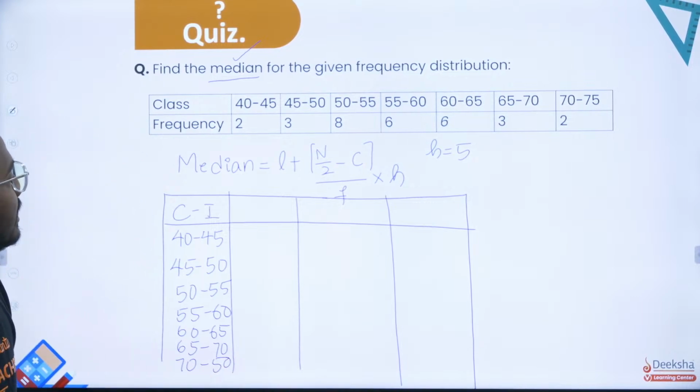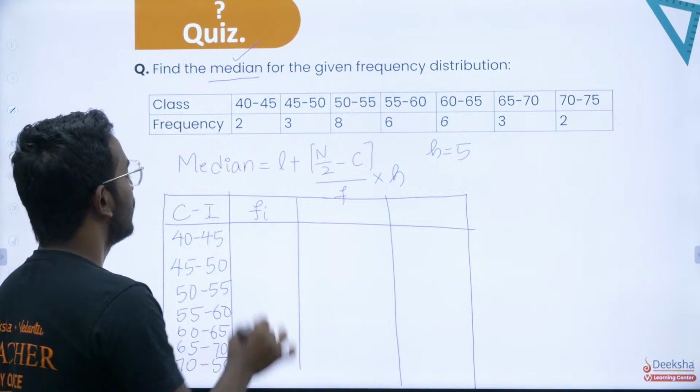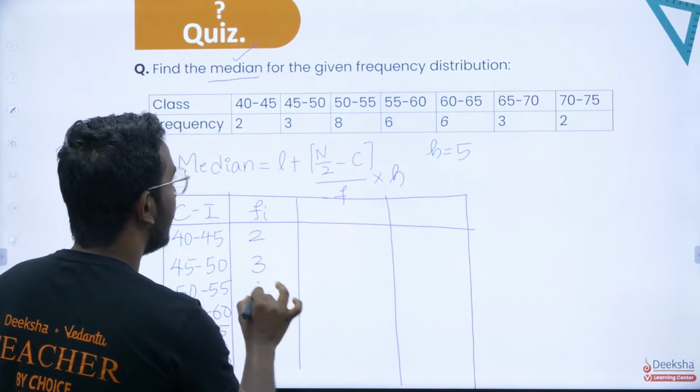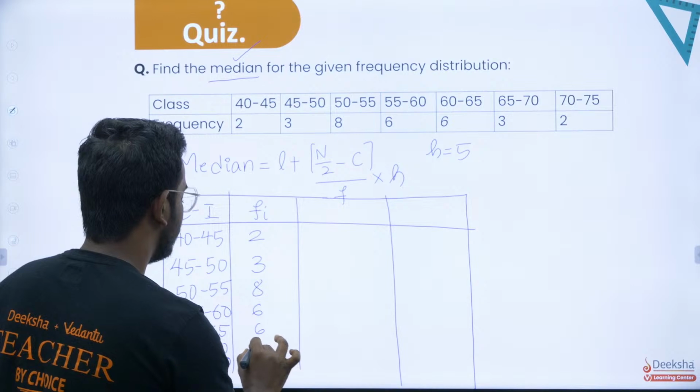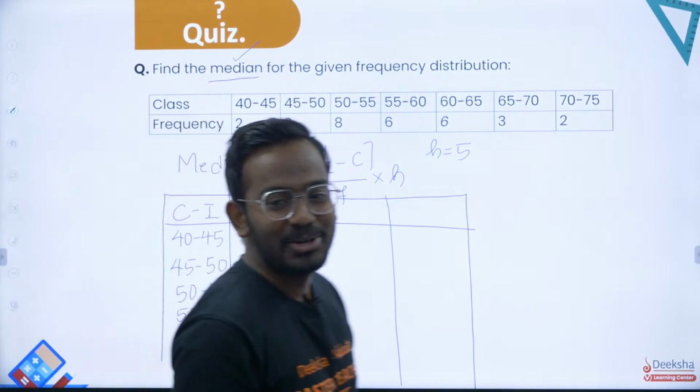Now what is the next part? The given frequencies, let's list them out. So we have 2, 3, 8, 6, 6, 3, 2.